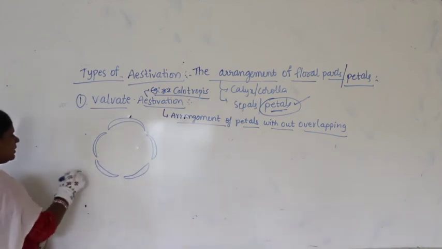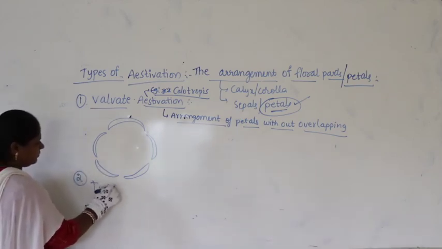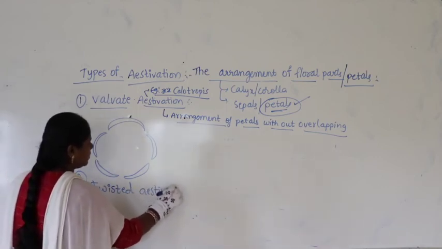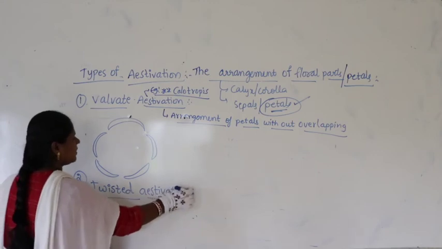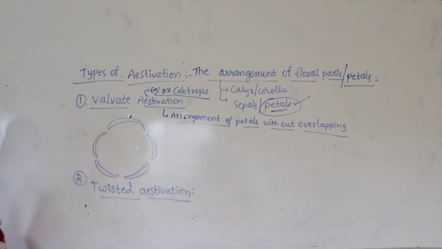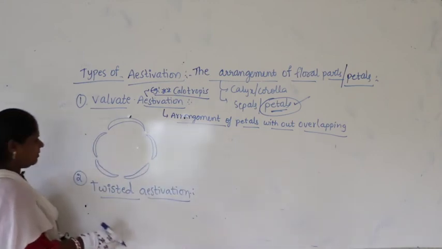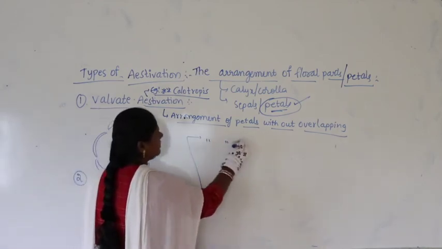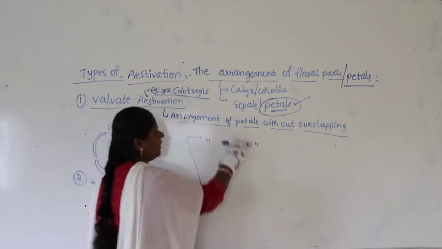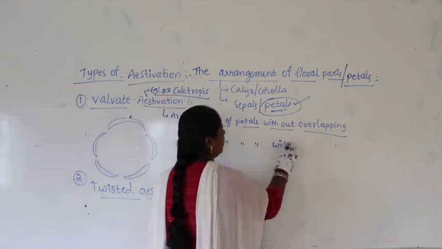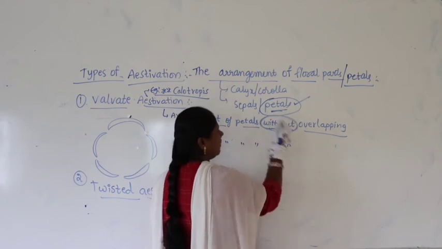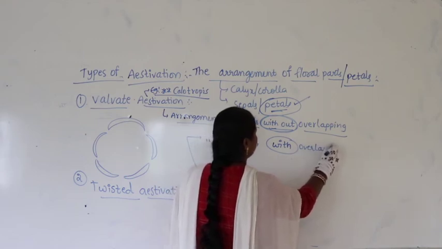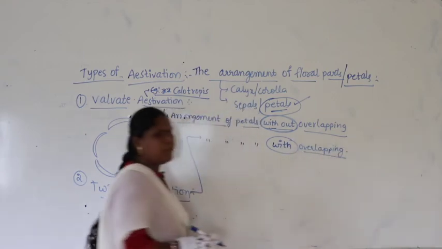Right. Next one is the twisted aestivation. The second category is the twisted aestivation. In the earlier case we said without overlapping. Now I will draw the twisted aestivation here. The arrangement of petals, I am writing the same thing, arrangement of petals with overlapping. What did we write earlier? Without overlapping. What are we writing now? With overlapping.